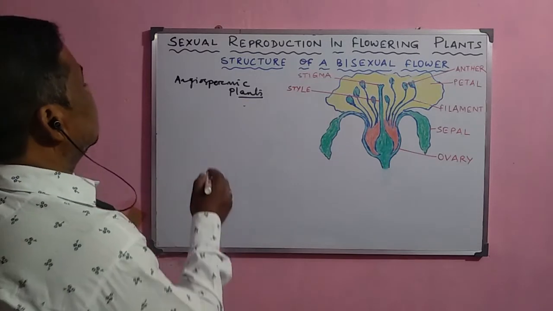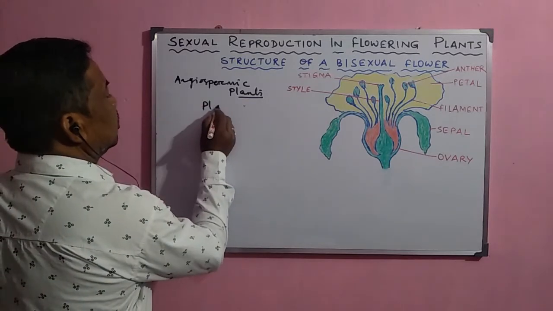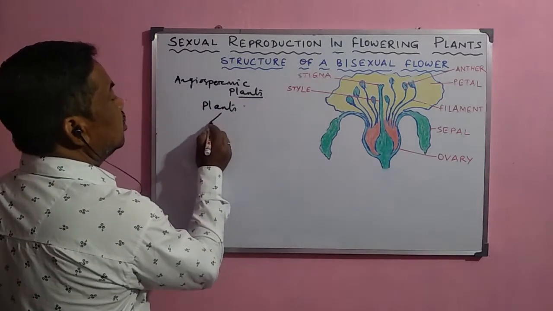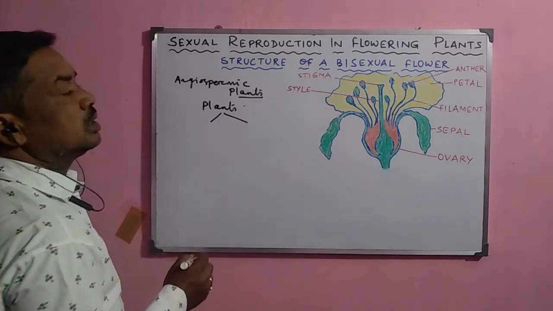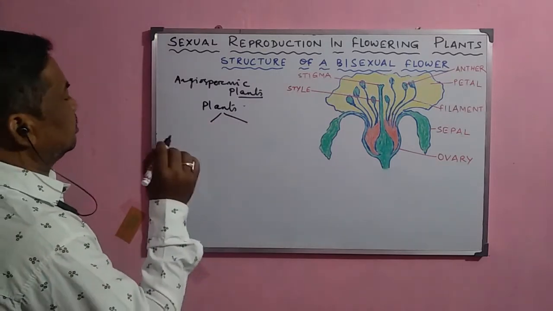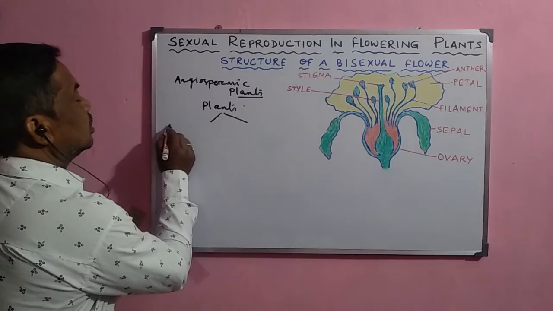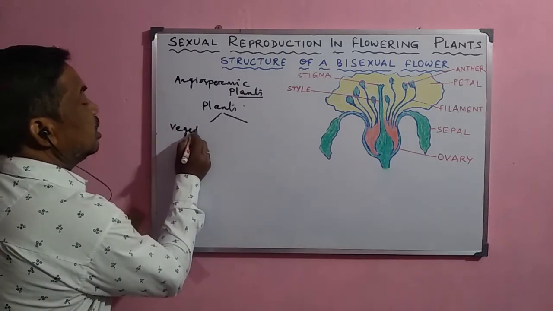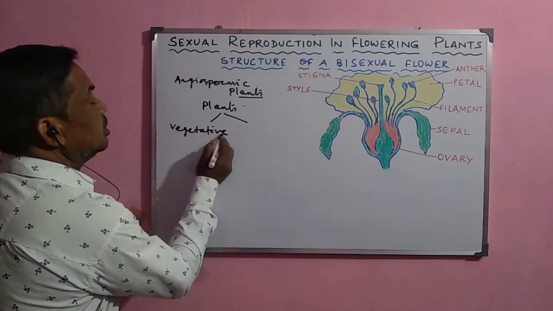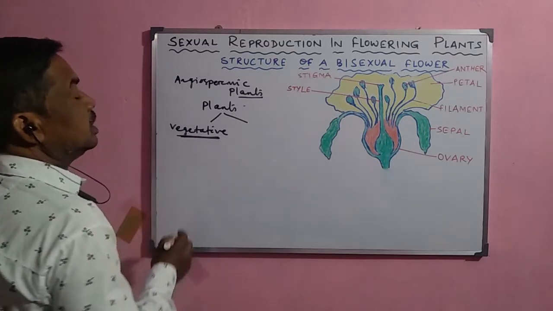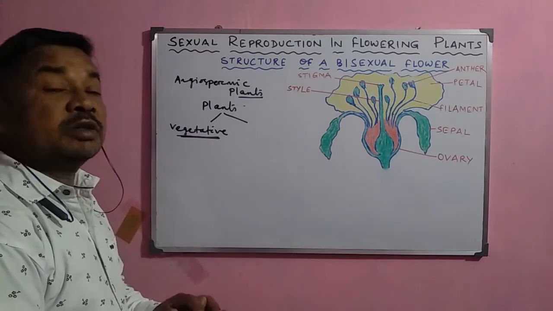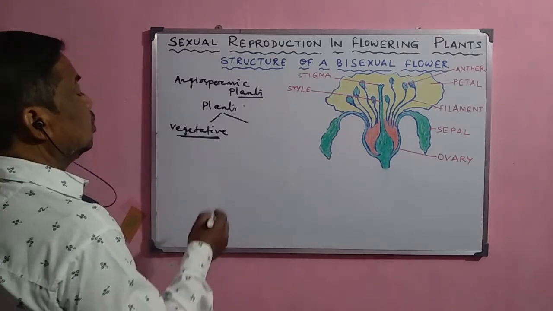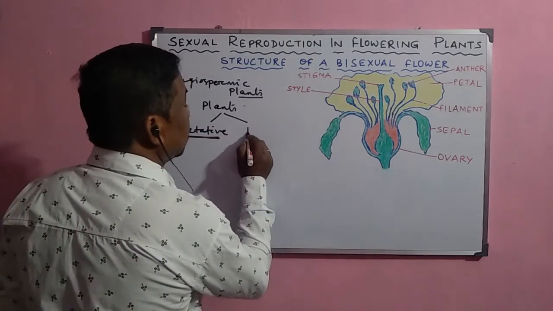Now, any angiospermic plant has mainly two important parts. These are the vegetative parts, which normally take part in activities of the plant other than reproduction.